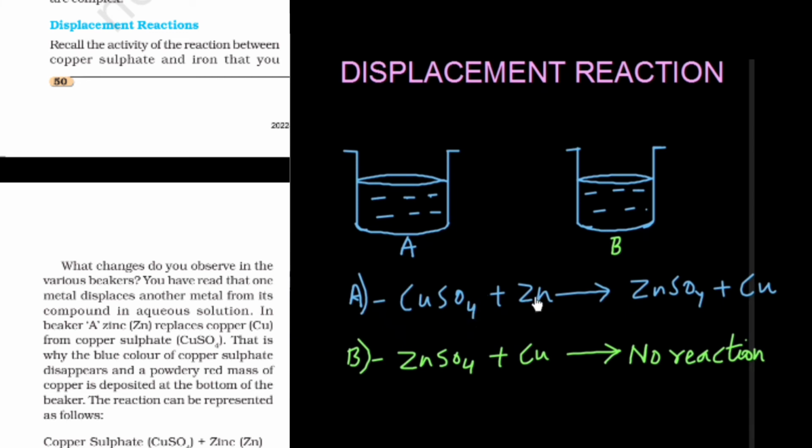Now we see the zinc displaces copper from its position and forms zinc sulfate. Zinc sulfate is formed, which is colorless, and copper granules are left behind at the bottom. In the second beaker, we can take zinc sulfate solution and copper. But we notice that there is no reaction at all. Although we took a similar type of solution, copper sulfate and zinc, then in this one zinc sulfate and copper, still there is a difference in the reaction. Now why is this so?